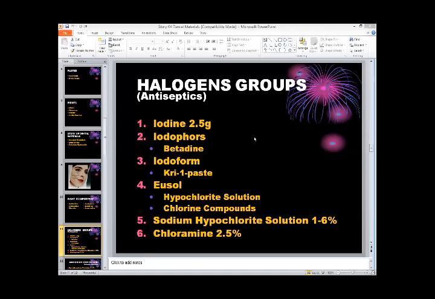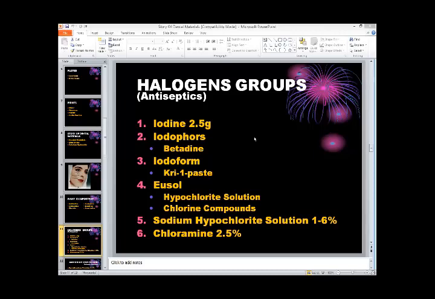and we are using them in dentistry. Then sodium hypochlorite solution for irrigation of the canal, and chloramine also. This chloramine we use in 2 to 5% in endodontic irrigation or disinfection of our water tanks or other instruments. All these compounds we can use for disinfection also. Instruments and cabinets and other floors, we can use them.